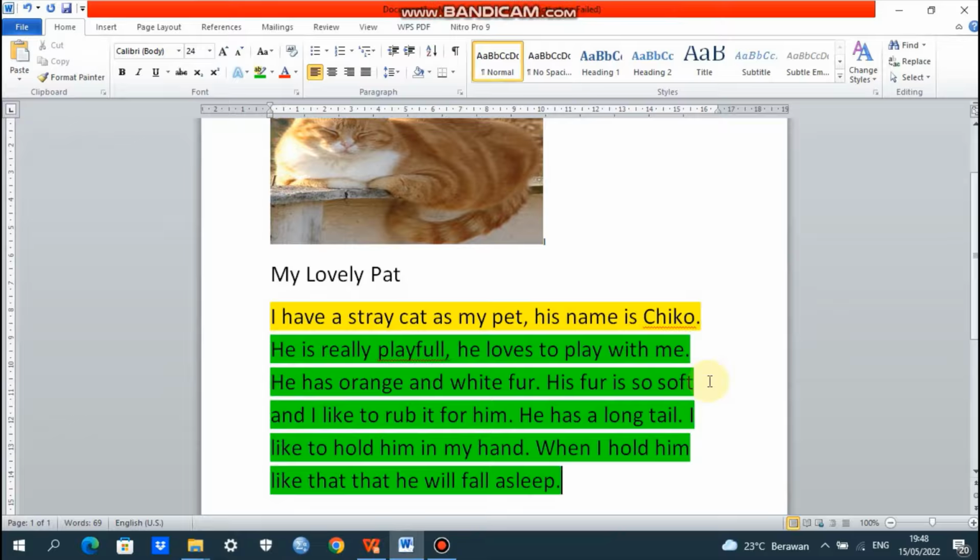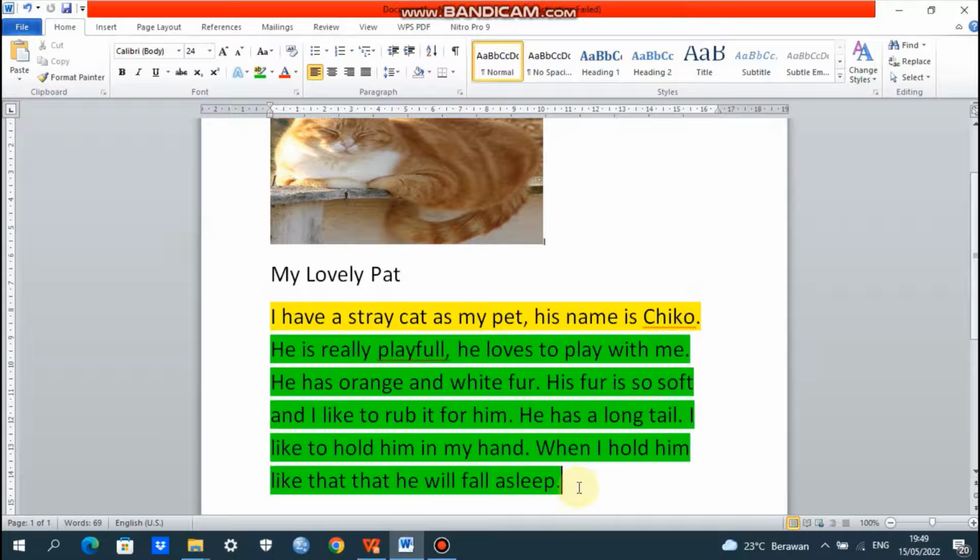Using adjective. Okay, I have already taught you so many adjectives here. Playful, orange and white, that clarify a noun. The noun is fur. Soft, to clarify a noun, the noun is his fur. And next, long, to clarify a noun. Adjective long, to clarify a noun, the noun is tail. Okay.